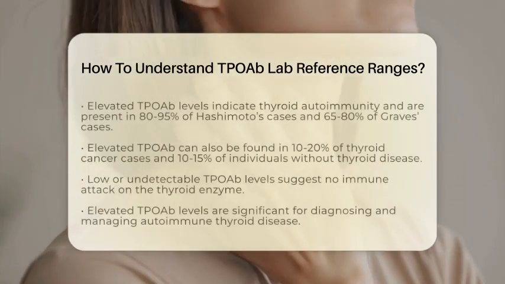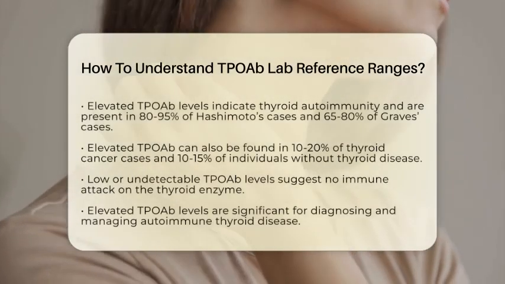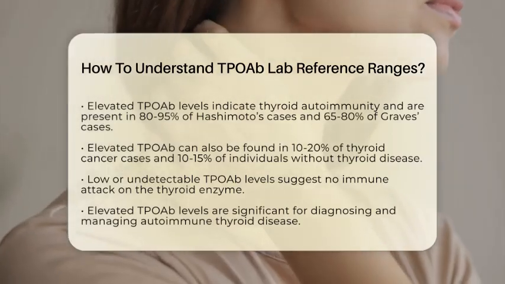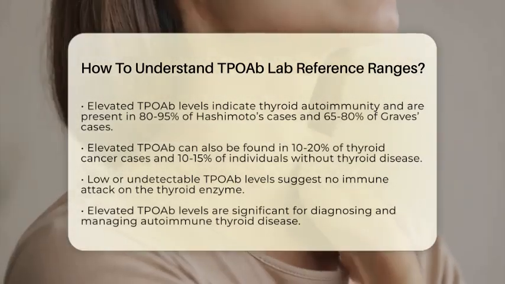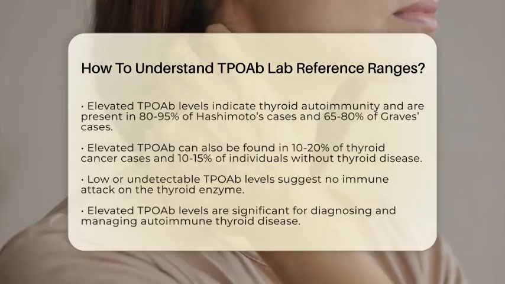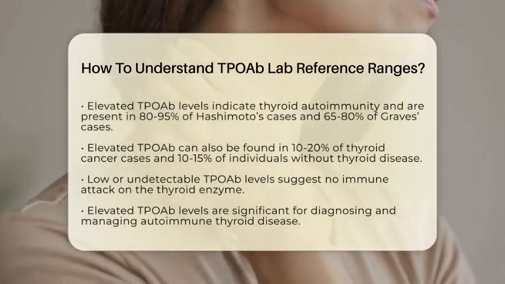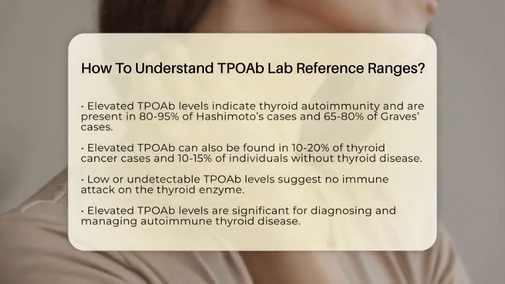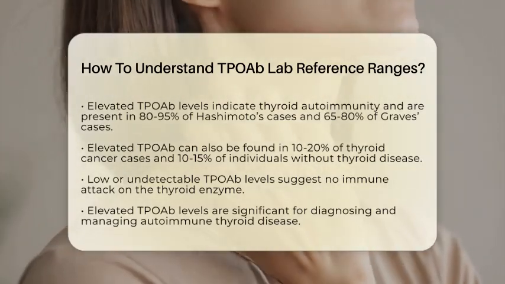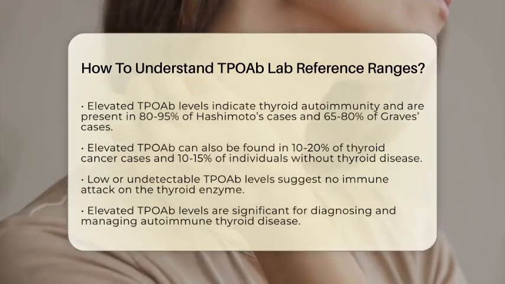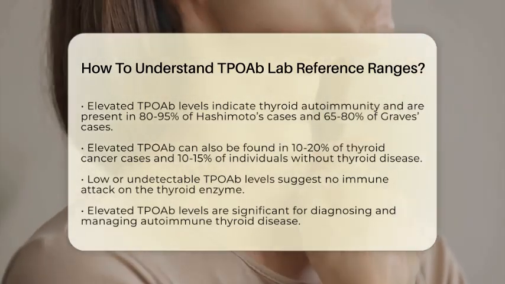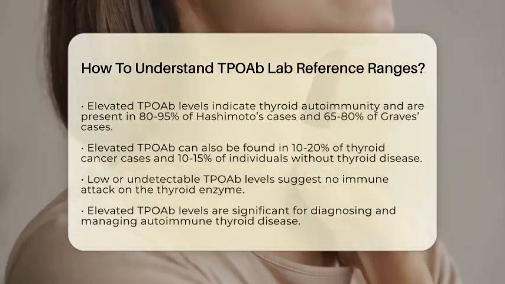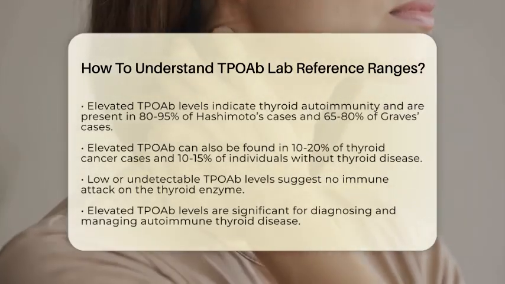If your TPOAb levels are elevated, it suggests the presence of thyroid autoimmunity. Elevated TPOAb levels are found in about 80 to 95% of Hashimoto's thyroiditis cases and 65 to 80% of Graves' disease cases. Interestingly, elevated TPOAb can also appear in 10 to 20% of thyroid cancer cases and in 10 to 15% of individuals without any obvious thyroid disease. This could indicate an increased risk for future thyroid dysfunction.